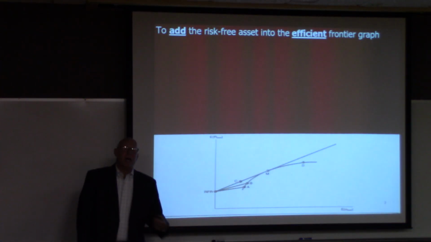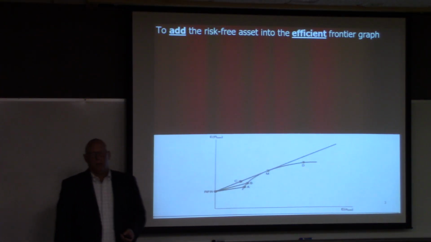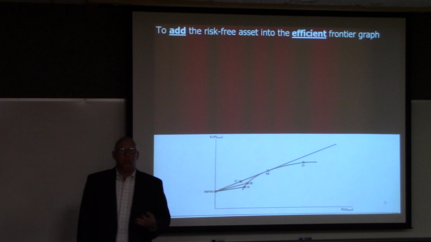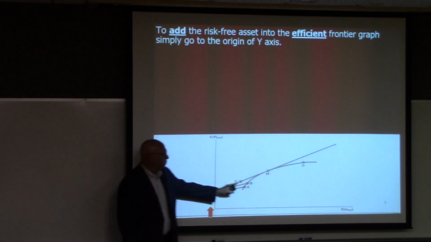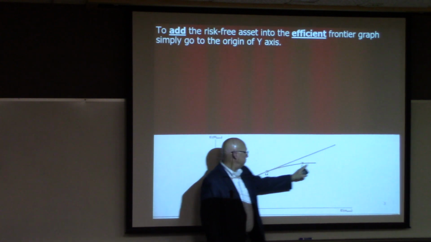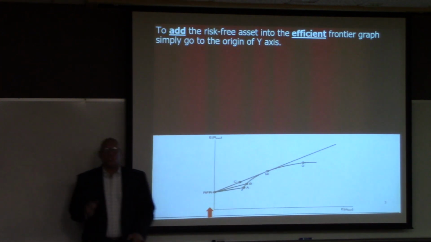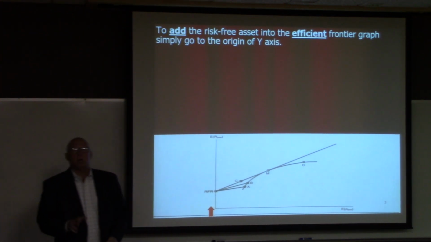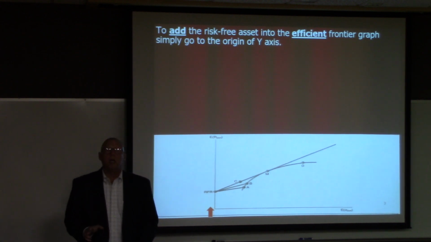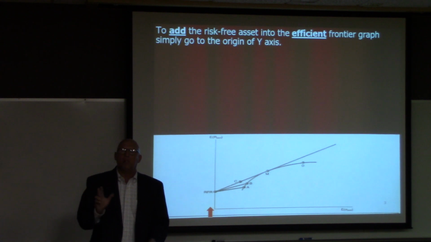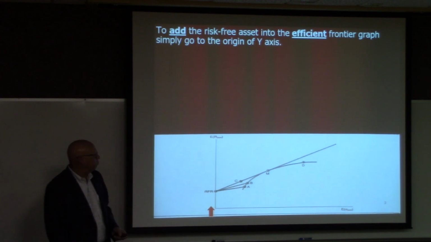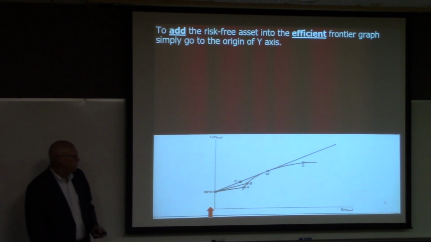So to add this risk-free asset into the efficient frontier graph that Markowitz came up with, here's the efficient frontier. Again, this is deep theory, but we're going to come to some simple conclusions that we can use as we think about portfolios and investing for individuals, how we manage our investments.